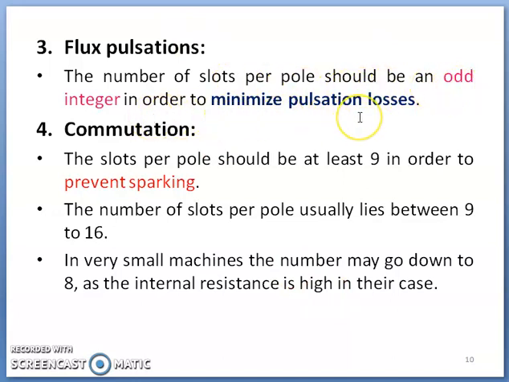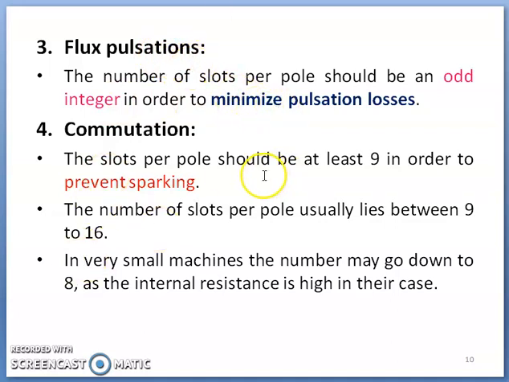Okay, then coming to flux pulsation, the number of slots per pole should be an odd integer in order to minimize pulsation losses. So when the number of slots is decided, to have eddy current losses less in the pole faces, if the number of slots per pole is an odd integer, then definitely this flux pulsation will be less.